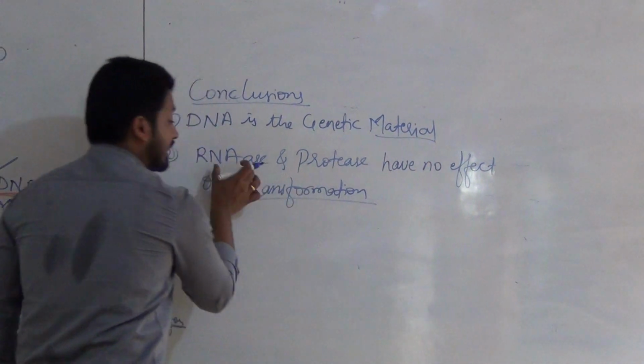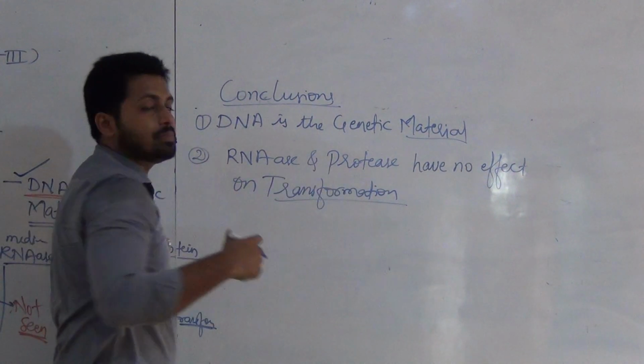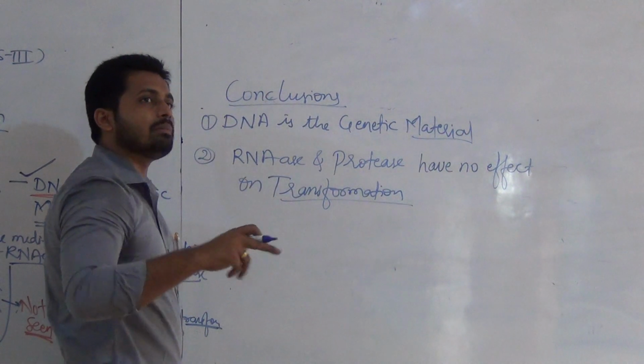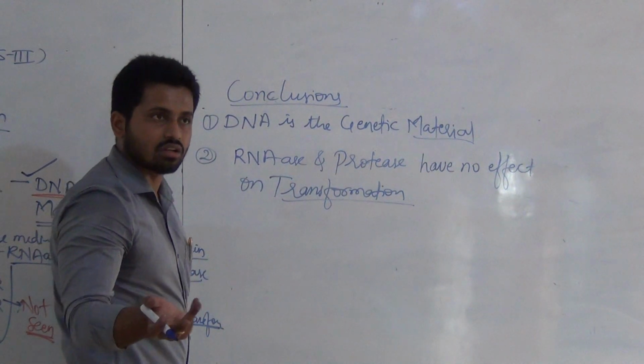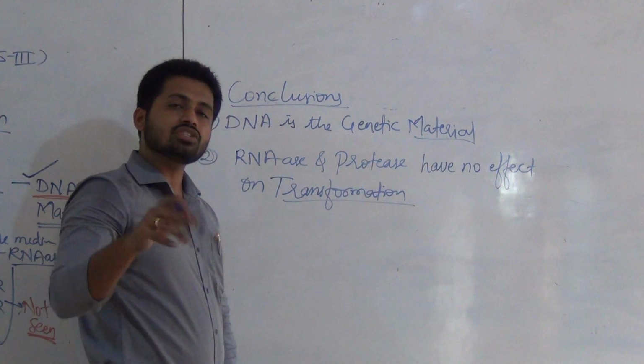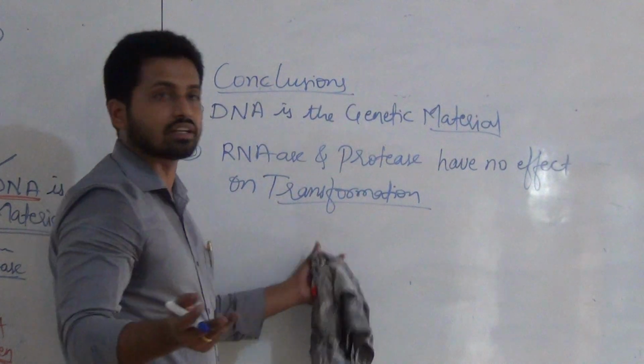Transformation means what? RNAse and protease were used to denature RNA and protein respectively. It means in the presence or absence of RNA there is no transformation, and also in the presence or absence of protein the transformation was not seen, meaning transformation was not affected.